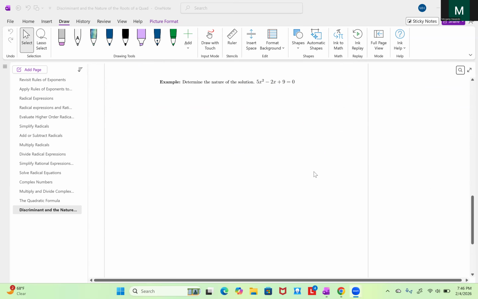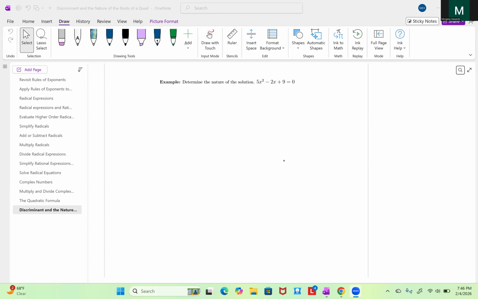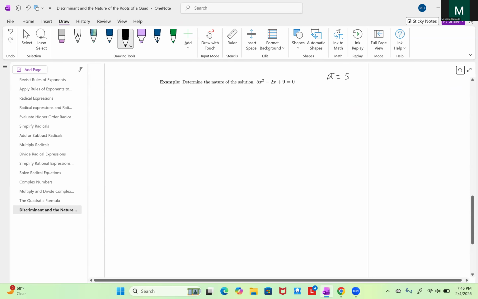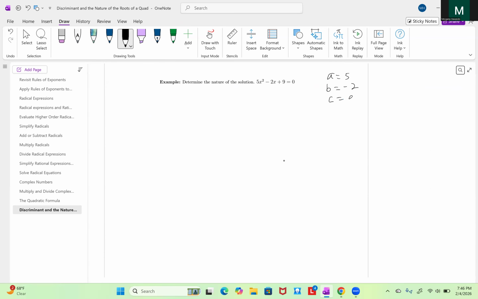Example, determine the nature of the solution. a is 5, b is minus 2, c is 9. The discriminant is b squared minus 4ac. So minus 2 squared minus 4 times 5 times 9.